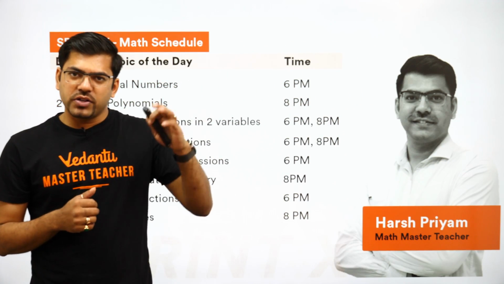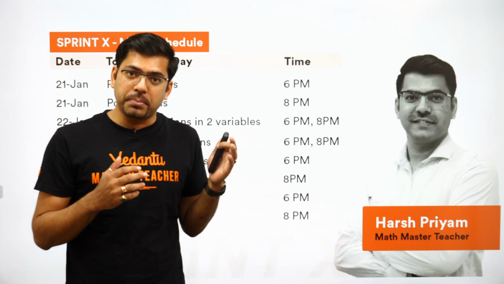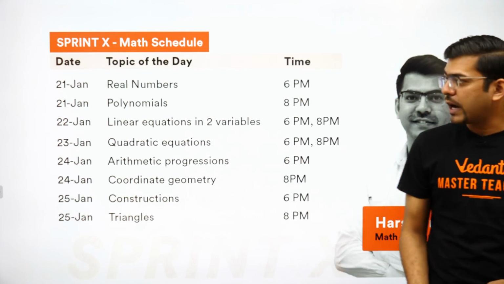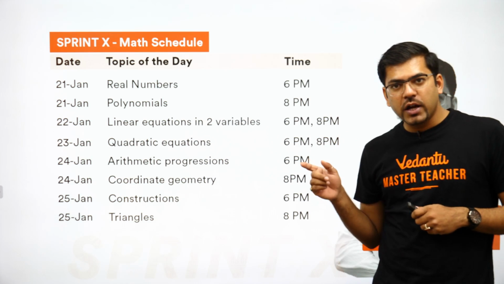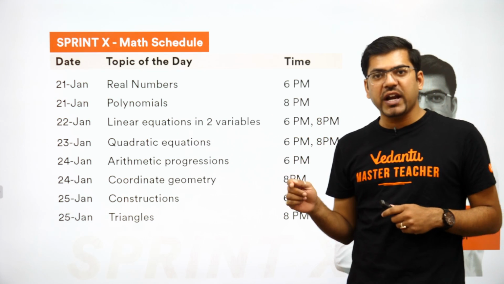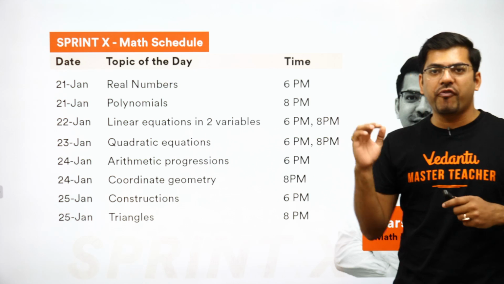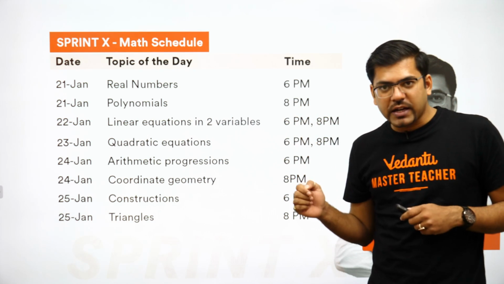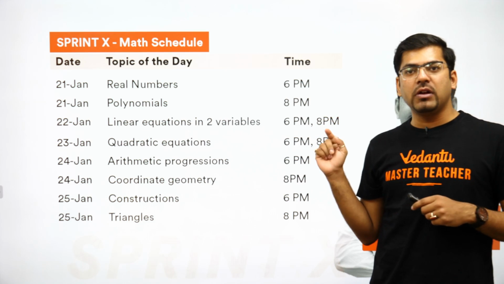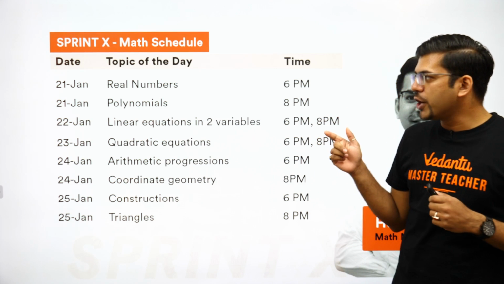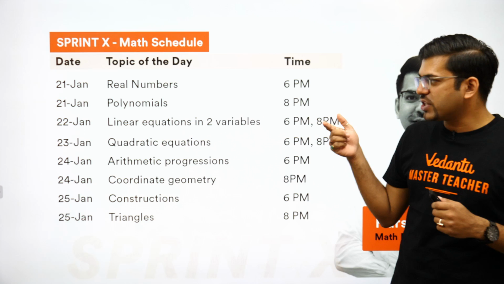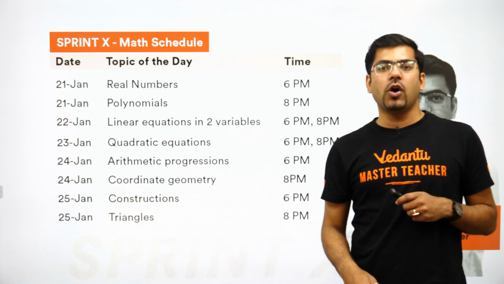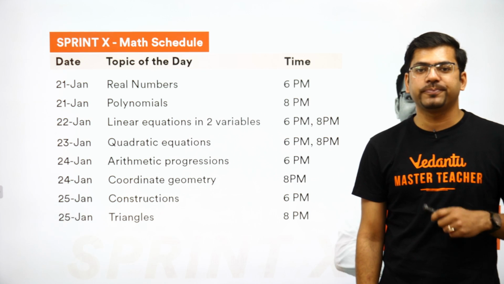This is a complete timetable which you will be getting. The sprint starts from today, 21st of January, and every day you will have 2 sessions of mathematics. Today we will be covering real numbers, and in the next session at 8 p.m. we will be covering polynomials, and then moving on to 22nd January linear equations, then quadratic, arithmetic, and moving on, and we will be covering all those topics in the coming sessions.